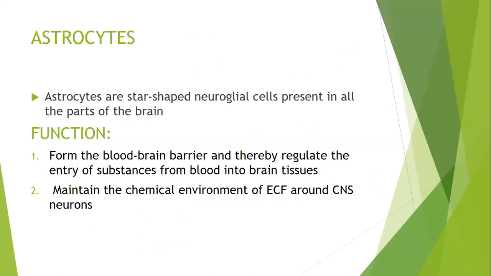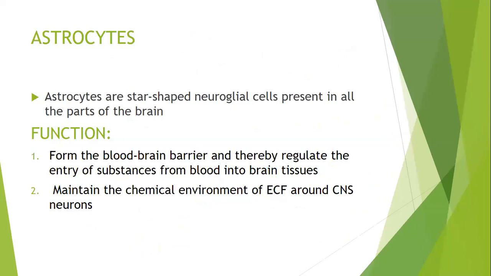Histologically, these are star-shaped neuroglial cells present everywhere in the brain and spinal cord also. They form the blood-brain barrier and thereby regulate the entry of substances from the blood into the brain tissue. What they do basically, one is they form the barrier between the blood and the brain tissue proper.